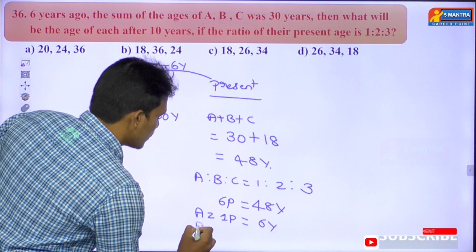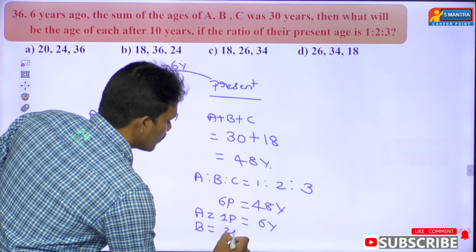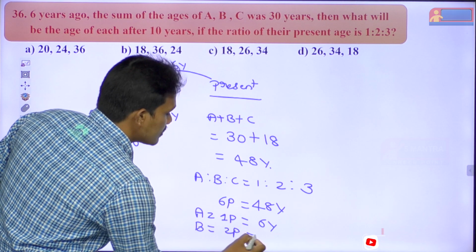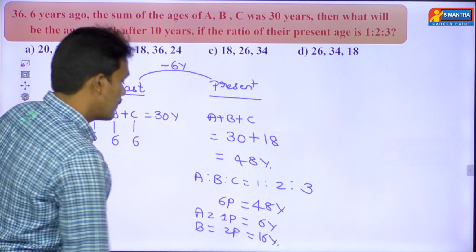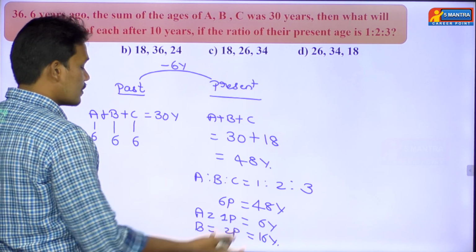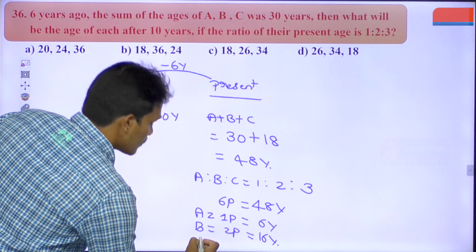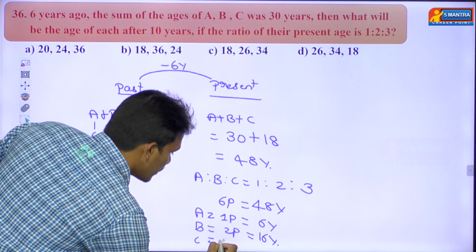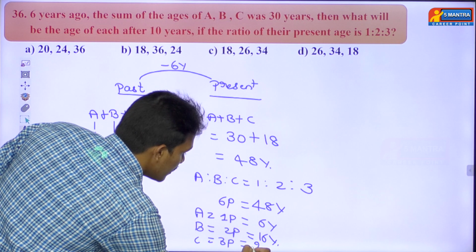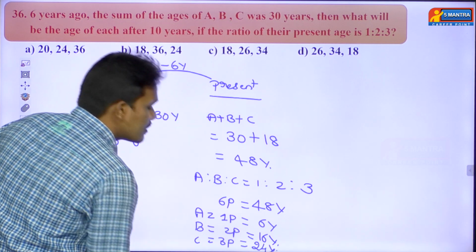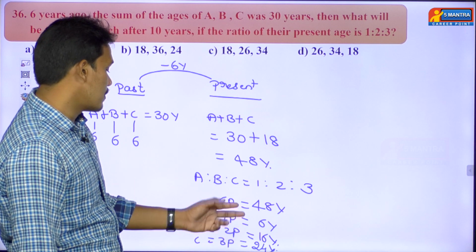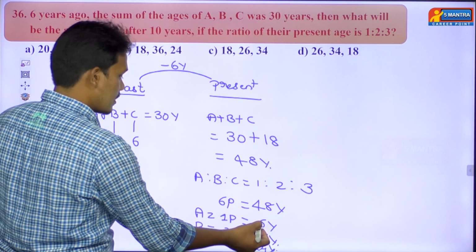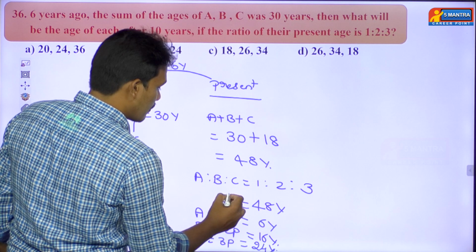Then B's age is 2 parts. So 2 eights is 16 years. Then C's present age is 3 parts. So 3 eights is 24 years. So 24 plus 16 is 40, plus 6, that is 46. Okay, so there is some mistake here. Let me check it. This is 1 part value equal to 8 years.